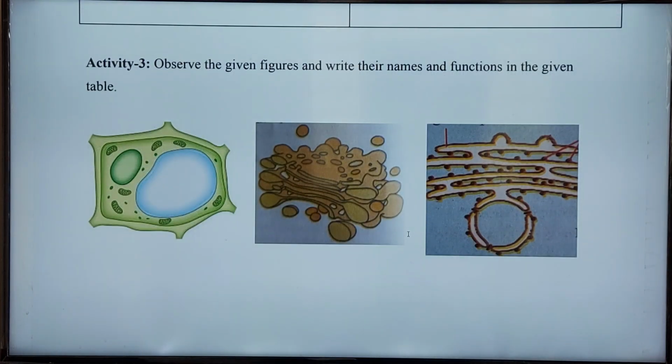Okay, children, so what is endoplasmic reticulum? What is rough endoplasmic reticulum, and what is smooth endoplasmic reticulum? Rough endoplasmic reticulum is known as RER.